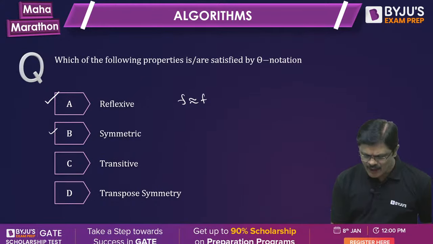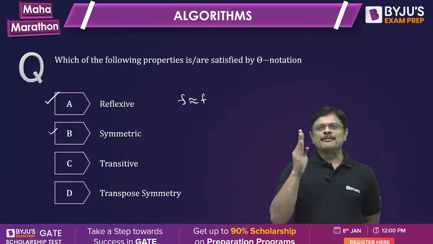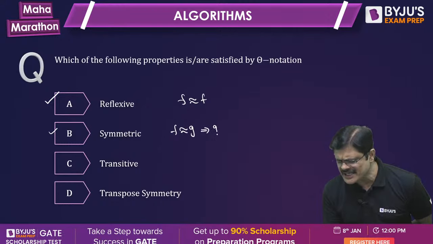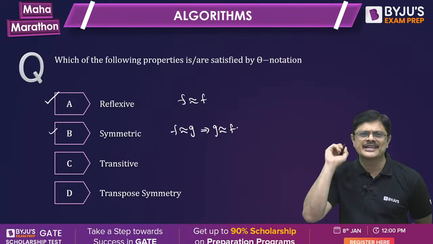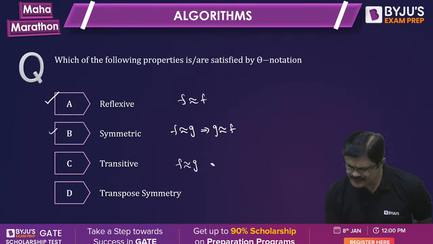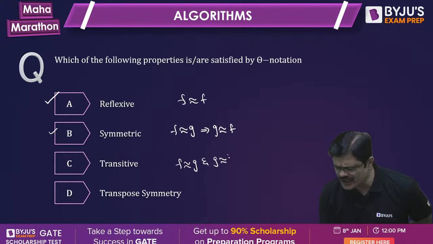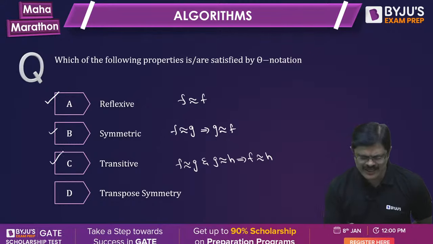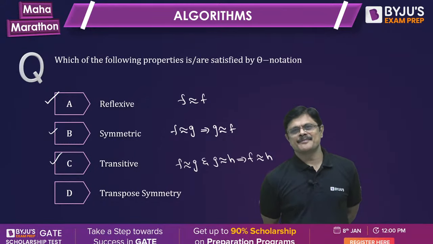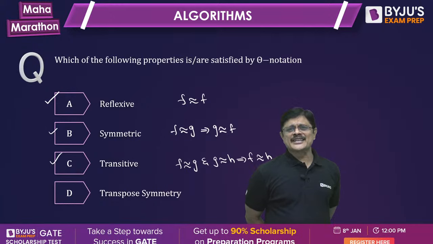Now, transitivity. Suppose F is asymptotically equivalent to G, which means G is asymptotically equivalent to F. So, it is fine. F is asymptotically equivalent to G and G is asymptotically equivalent to H means F is asymptotically equivalent to H. So, transitivity is satisfied. Now, transpose symmetry, see, it's actually satisfied by what?